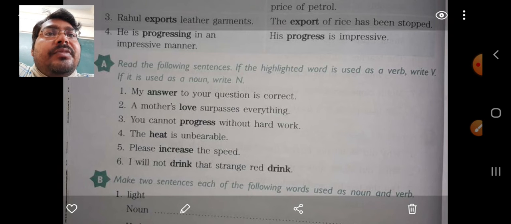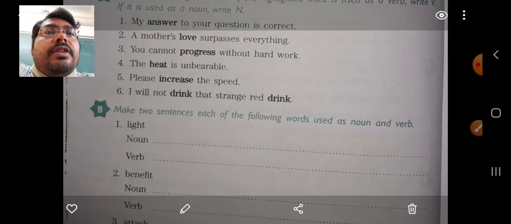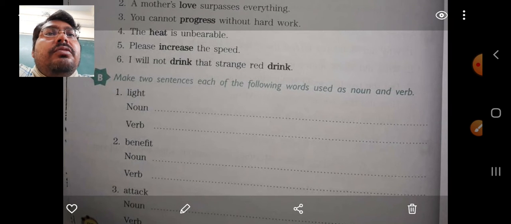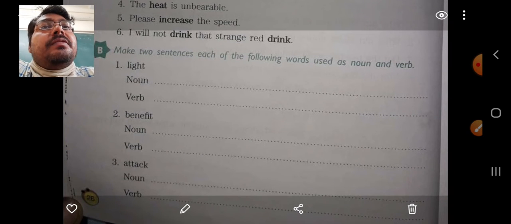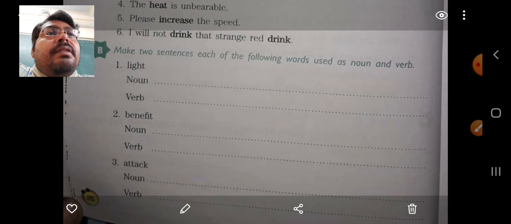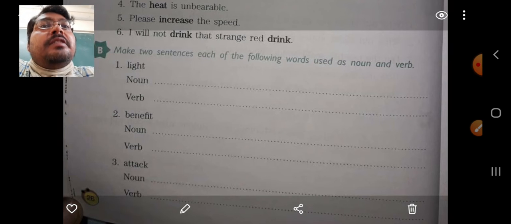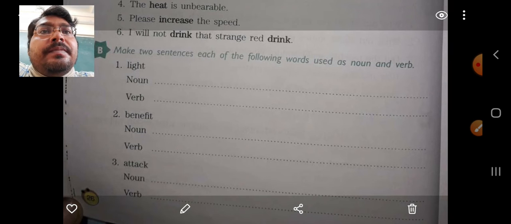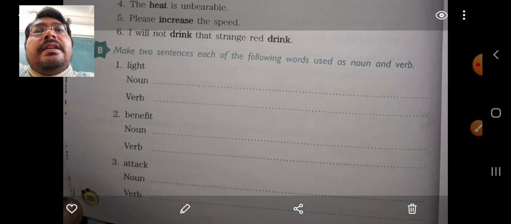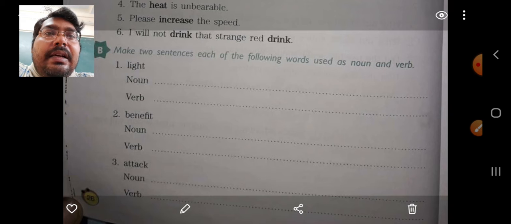And now what we are going to do today is exercise number B. In this exercise, we need to make sentences with the same word, and in one sentence this word must be used as a noun, and in the next sentence the same word will be used as a verb. And I told you verbs are action words, so there must be an action when you are using it like a verb.